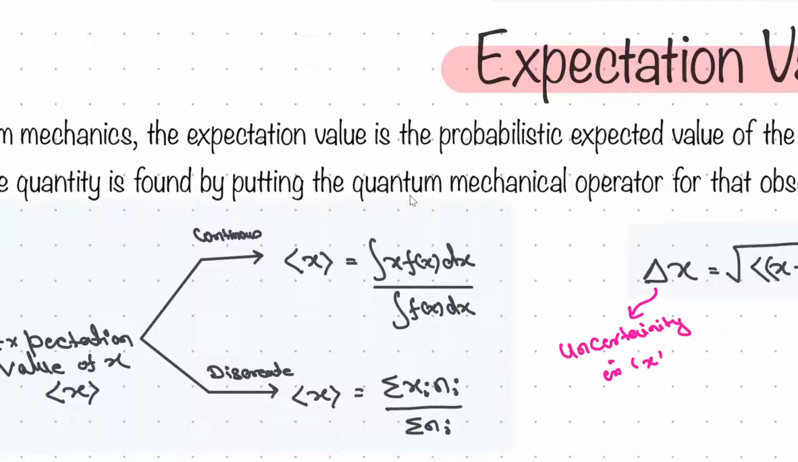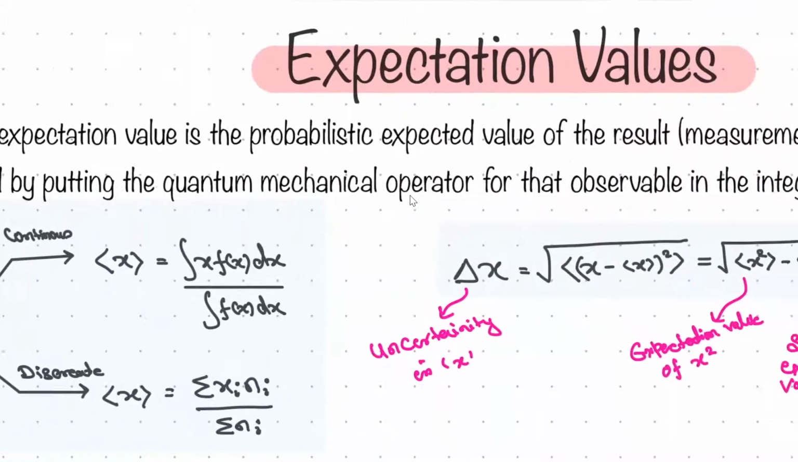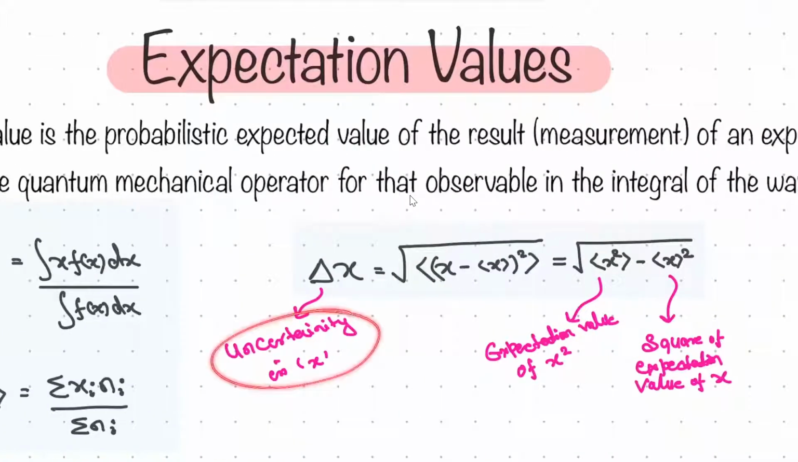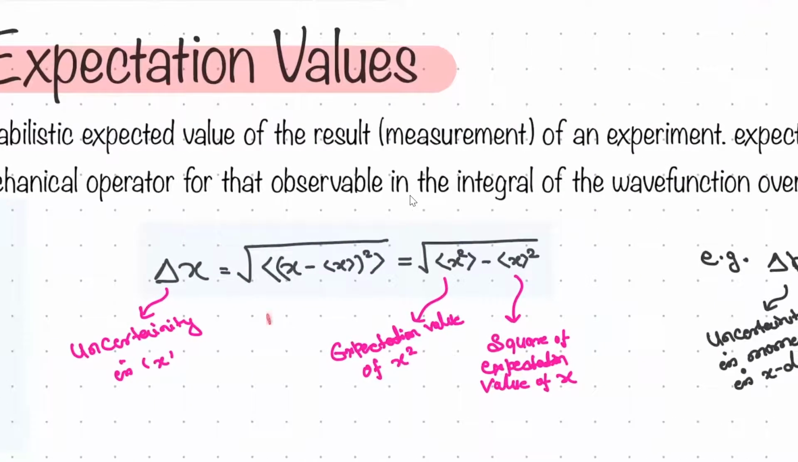Okay, I guess you know these things, we're just revising. Uncertainty, change, error in x can be defined as this formula. This is the expectation value of x square, and this is the square of the expectation value of x. It's a standard formula that you need to learn in this course, and you have to use it multiple times. Try to learn this. You can also prove it.